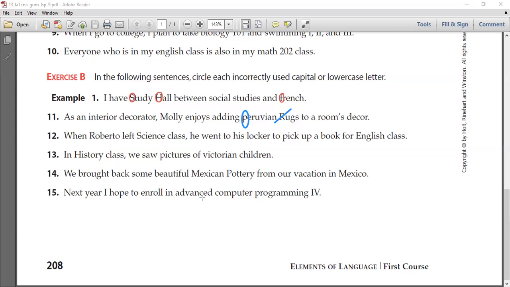associated with a number. Like, for example, the subject algebra, or economics, or psychology, or sociology, or history, or information technology. All these subjects are not languages. If science is not a language, Rahma, the only time we capitalize it is if there's a number associated with it, like Science 101 or Science 1. Now, science here is capitalized. Do you see a number with it or no?